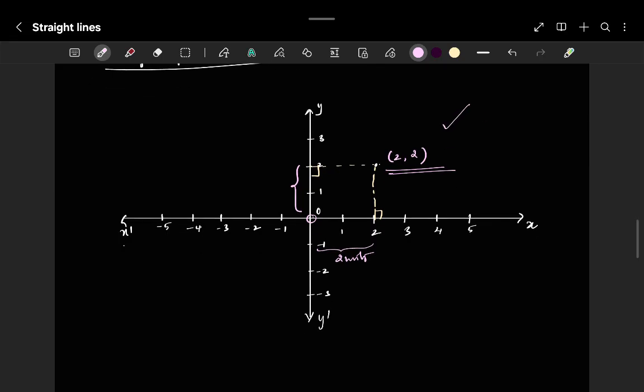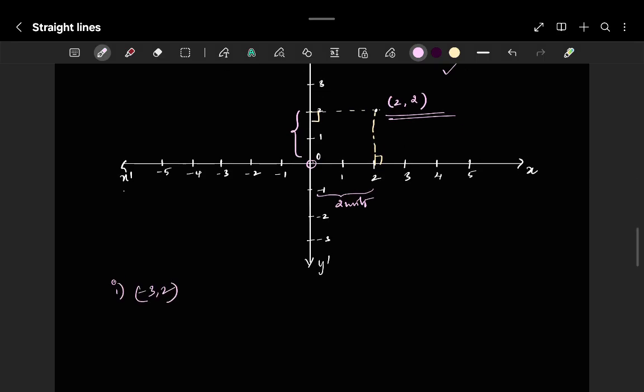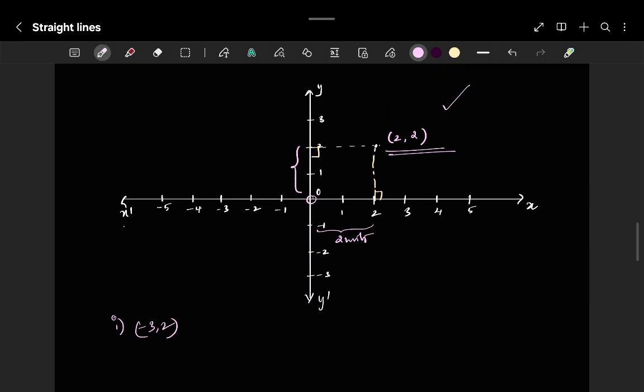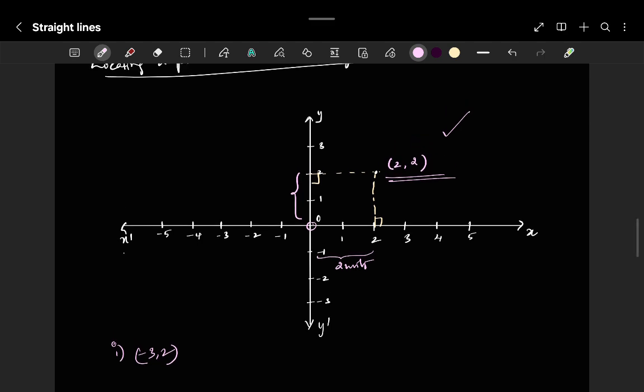Try to locate a few points. Minus 3 comma 2: this is minus 3, so 3 units in the negative direction of the x-axis, somewhere over here, and 2 units in the positive direction of the y-axis. I'll drop a perpendicular; this is the point minus 3 comma 2.